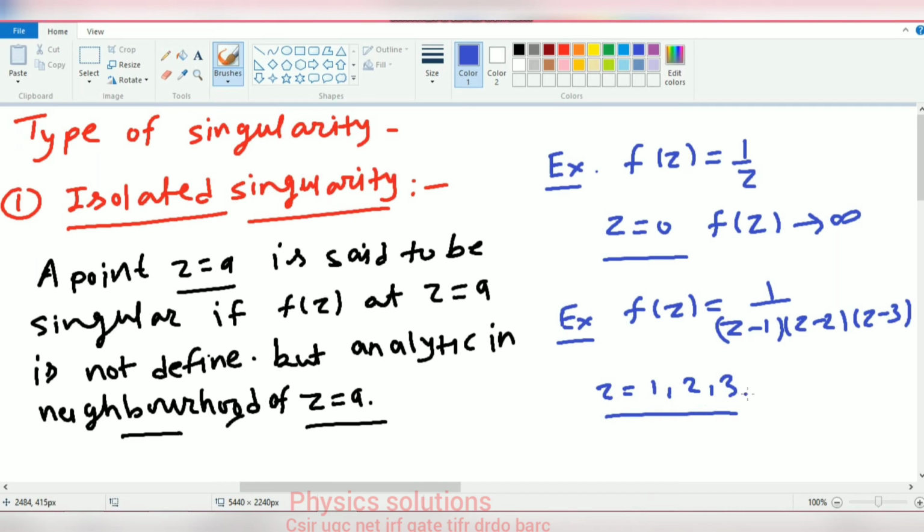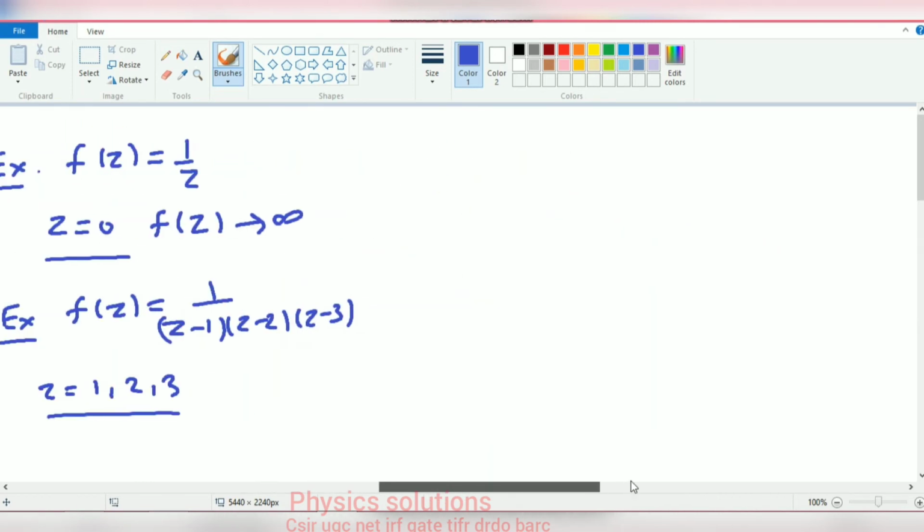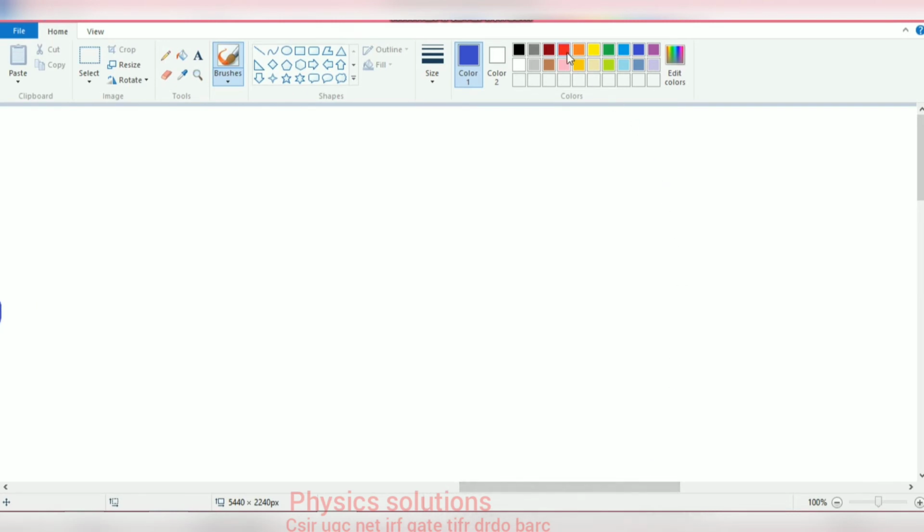Now we talk about non-isolated singularity, that is our second type of singularity. Student, if the function has an infinite number of singular points, then we call this type of singularity non-isolated singularity.